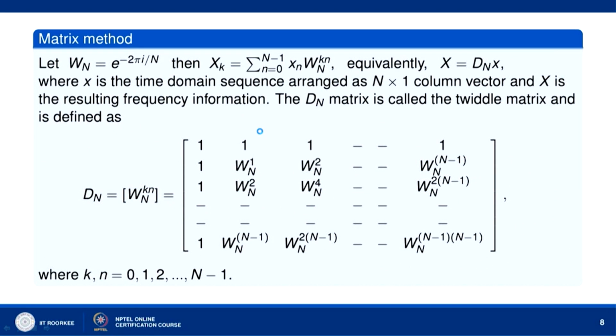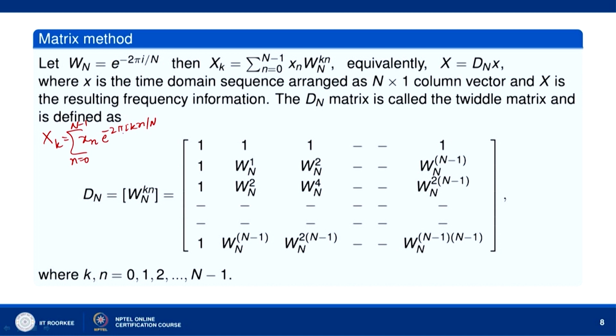Let us now consider that there is another method of computing the discrete Fourier transform. This is by the matrix method. Let us denote W_N = e^(-2πi/N). We have X[k] = sigma n equal to 0 to N minus 1 x[n] e^(-2πi kn/N).